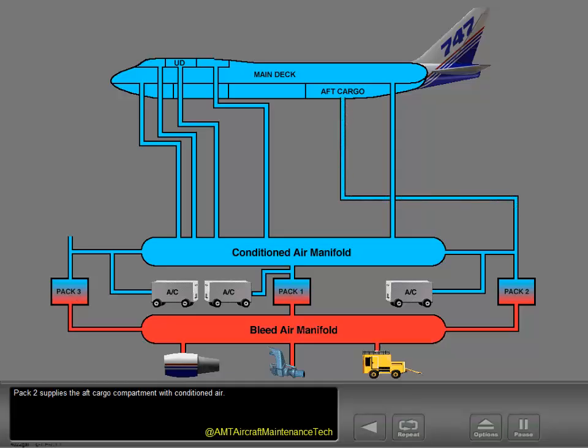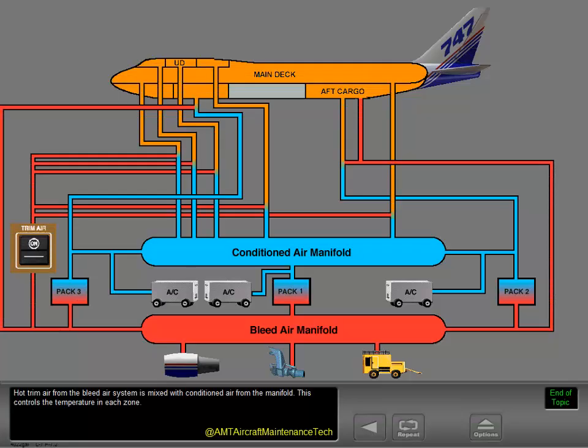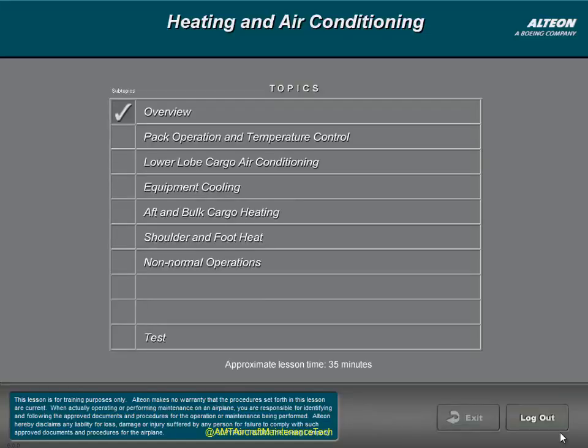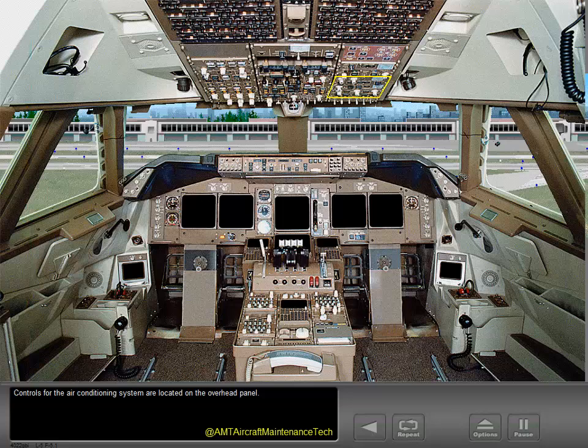Pack 2 supplies the aft cargo compartment with conditioned air. Pack 3 supplies the forward lower lobe cargo compartment with conditioned air. Hot trim air from the bleed air system is mixed with conditioned air from the manifold. This controls the temperature in each zone. Controls for the air conditioning system are located on the overhead panel.